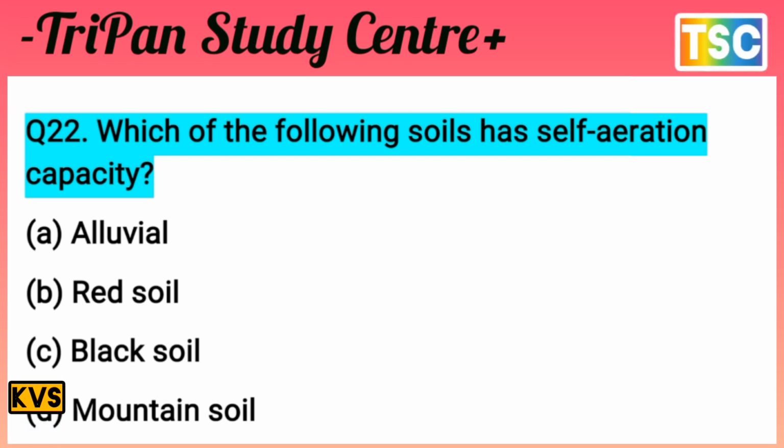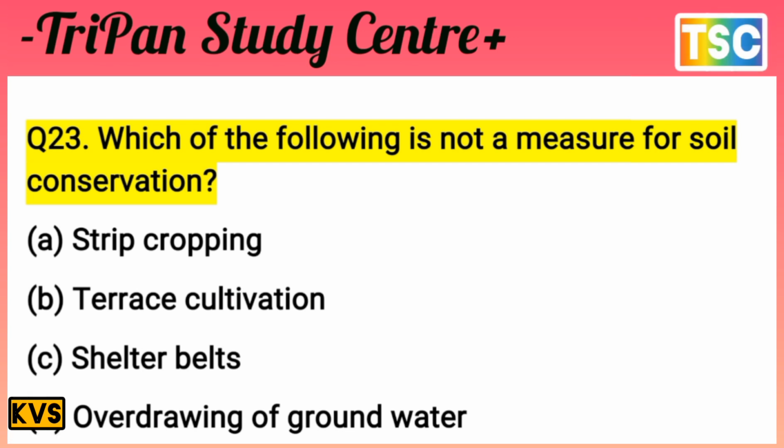First of all, take a few seconds and test your knowledge. You must have a thought of your answer. Let's see what our answer for this question is. The question is very clear cut: which soil has a self-aeration capacity? It is not alluvial, not red soil, and not mountain soil. The answer is black soil. C option is correct here, C, black soil. Check your answer. Next question on your screen.